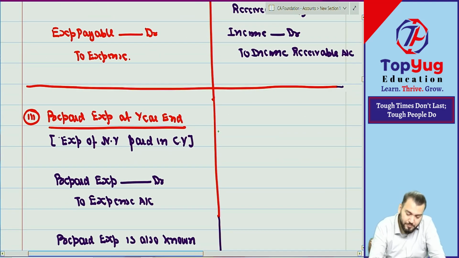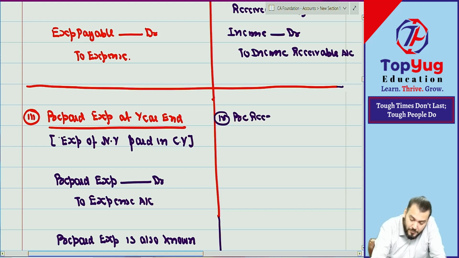Point number 3. Pre-received income at year end. Pre-received income at year end means what?